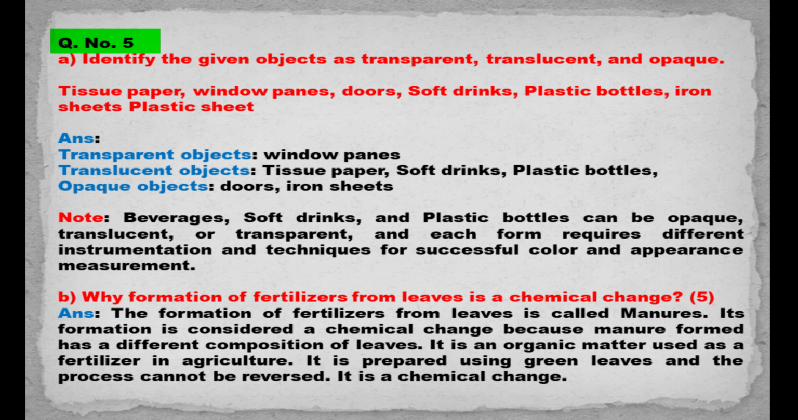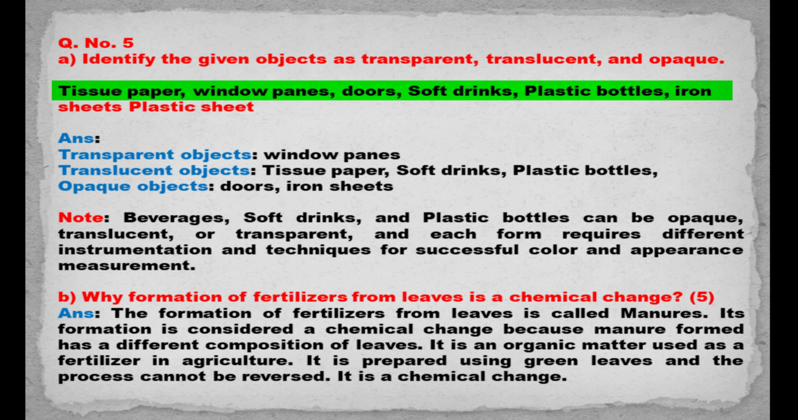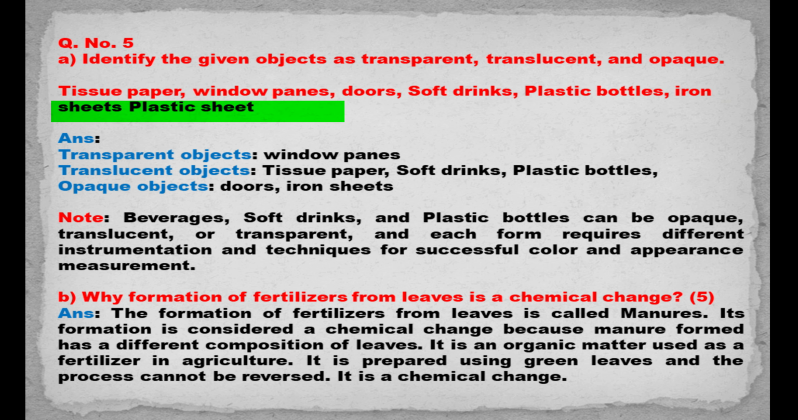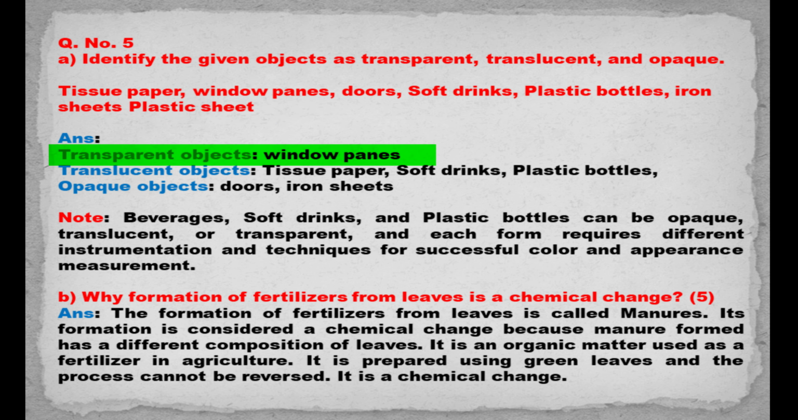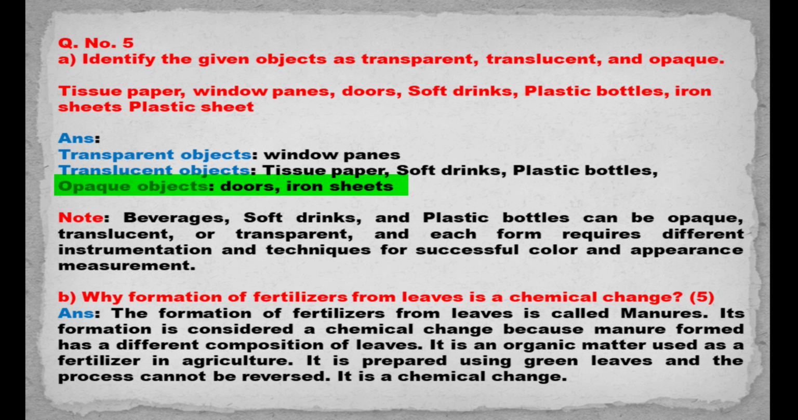Question number 5. Part A. Identify the given objects as transparent, translucent, and opaque. Tissue paper, window panes, doors, soft drinks, plastic bottles, iron sheets, plastic sheet. Transparent objects: window panes. Translucent objects: tissue paper, soft drinks, plastic bottles. Opaque objects: doors, iron sheets.